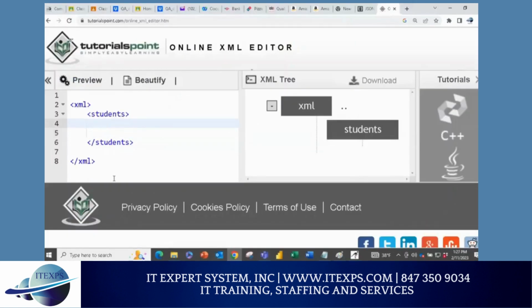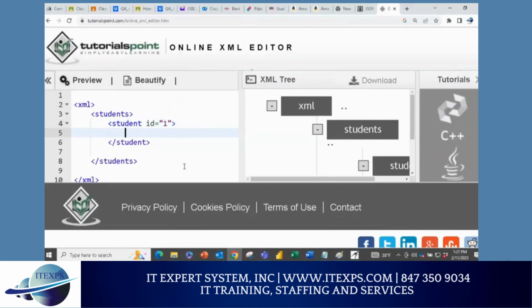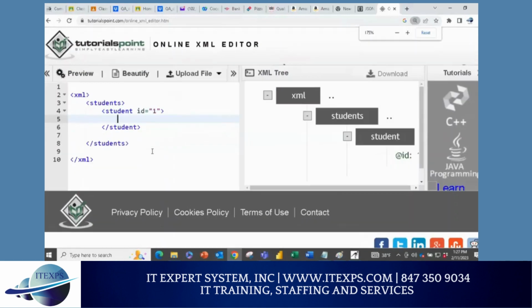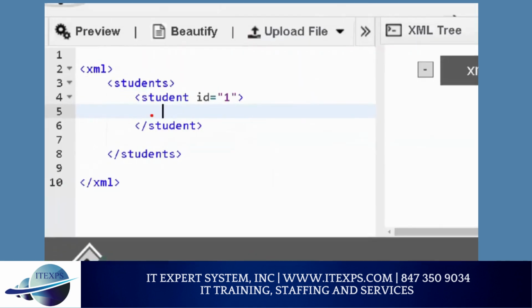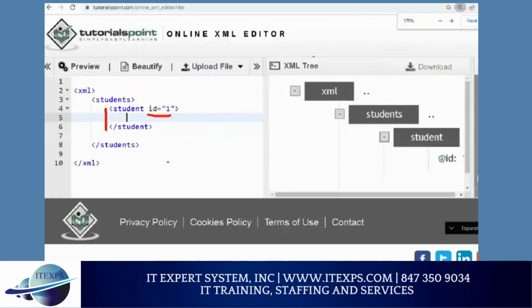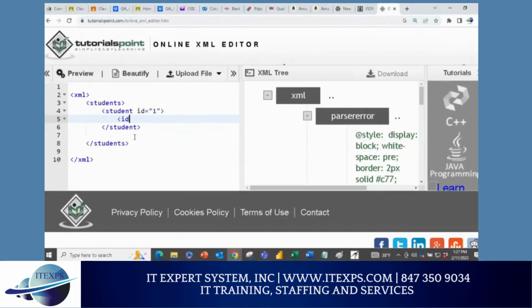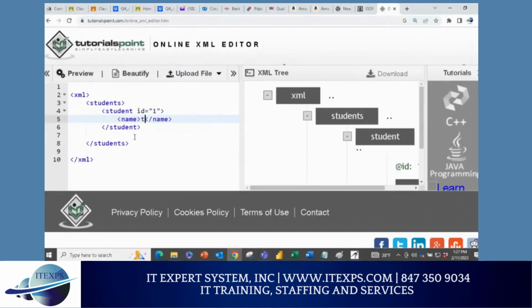Now inside that I can say student ID equals to 1. Make sense? So student ID is 1. And if I press enter, it's completed. So you can see now I have the element start and end, and this is my attribute. We talked about this already. So you can say name, Tom, right?